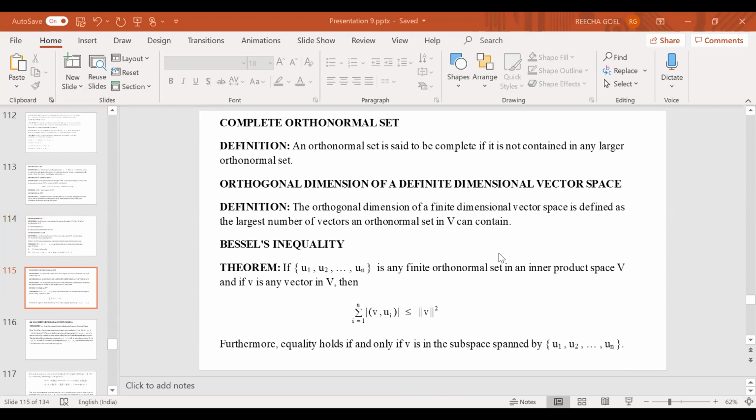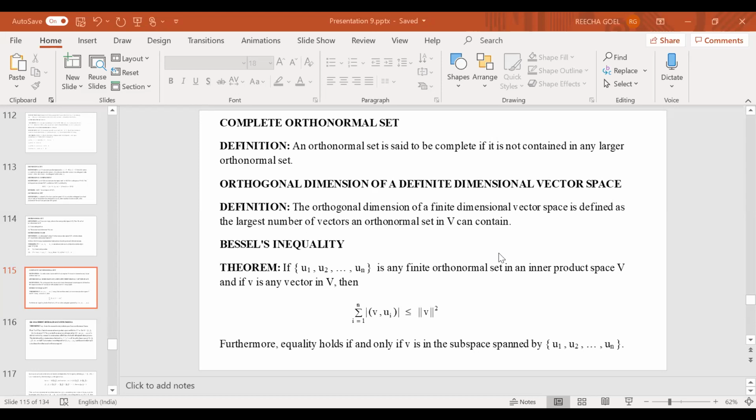This is the largest orthonormal set, such that there doesn't exist any orthonormal set which is bigger than the given orthonormal set. Such an orthonormal set is said to be a complete orthonormal set. So an orthonormal set is said to be complete if it is not contained in any larger orthonormal set. That is, it is the largest orthonormal set.